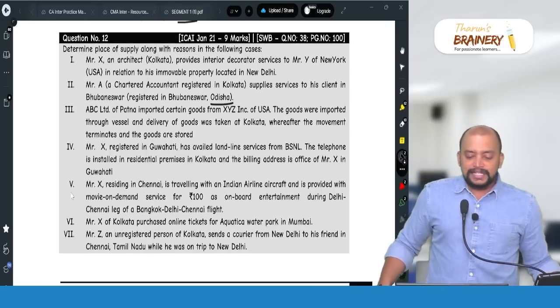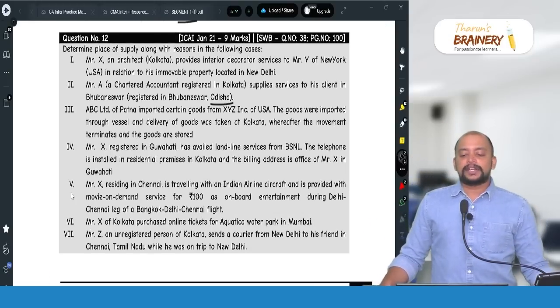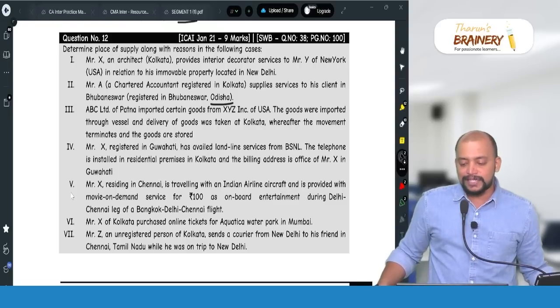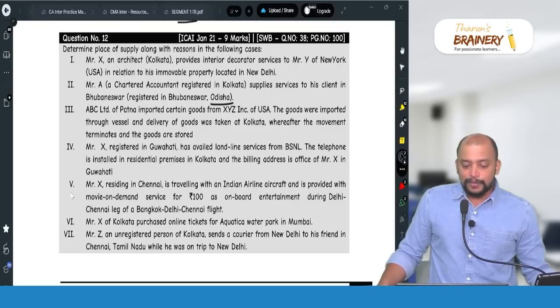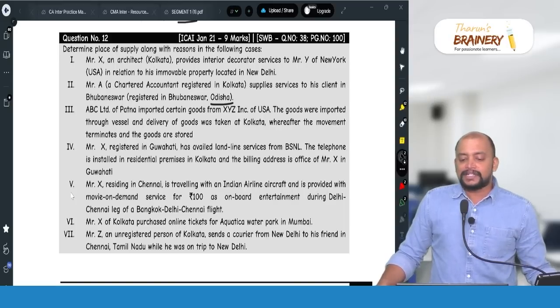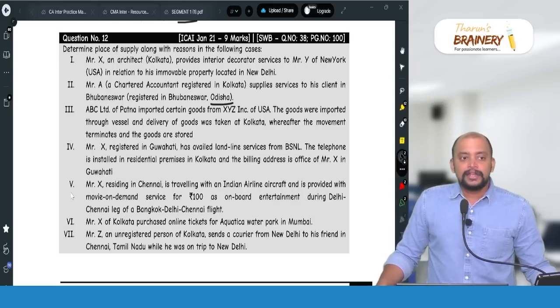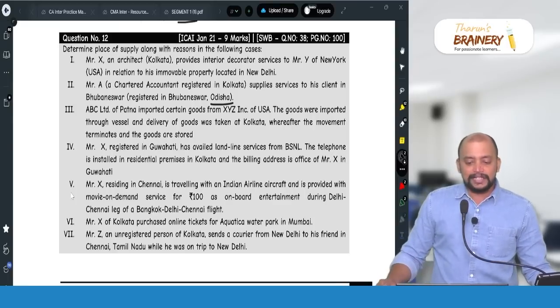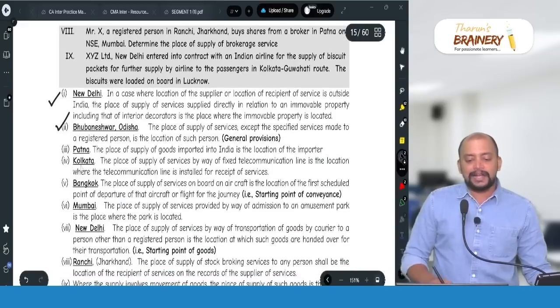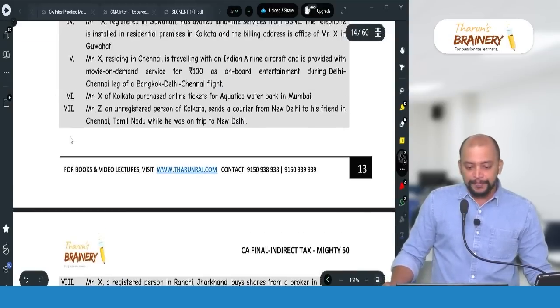Then ABC Limited of Patna imported certain goods from XYZ Incorporation of USA. The goods were imported through vessel and the delivery of goods was taken at Kolkata, whereafter the movement terminates and the goods are stored. Now, even though the goods are imported in Kolkata, in case of section 11, import of goods, the location of importer will be taken as the place of supply, that is Patna will be taken as place of supply.